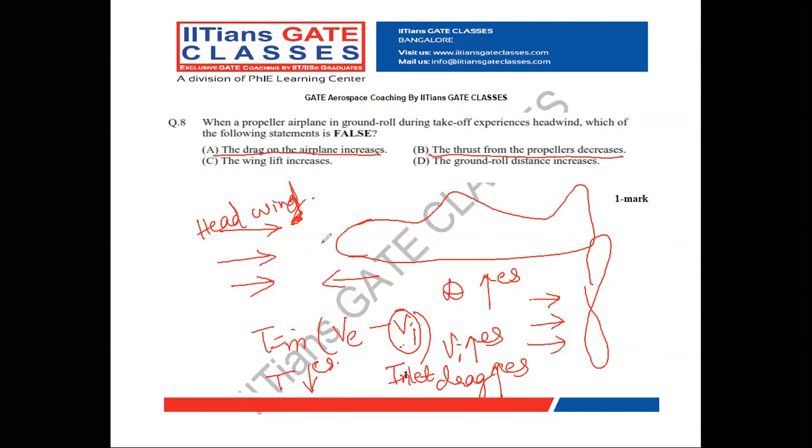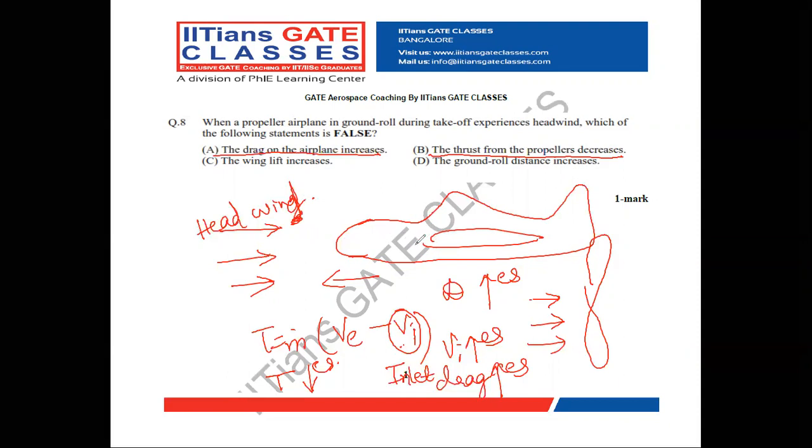So what happens to the lift of the wing? Whenever there is a headwind, the relative velocity acting on the wing increases, because headwind is opposite to the direction of flight.